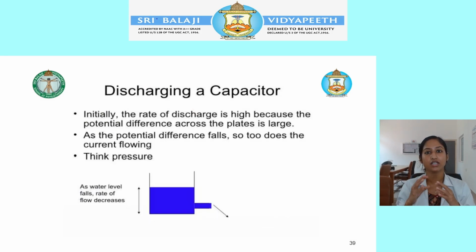So what is the discharging of a capacitor? You release the stored electric charges, the electric current. This happens when the capacitor is connected to another device or another circuit. At that time, the stored energy starts to flow, and once it starts to flow, the current is automatically released. So this is the discharging of a capacitor.